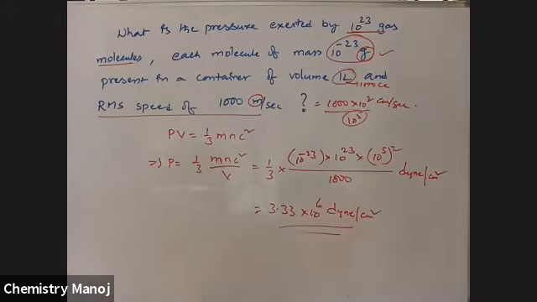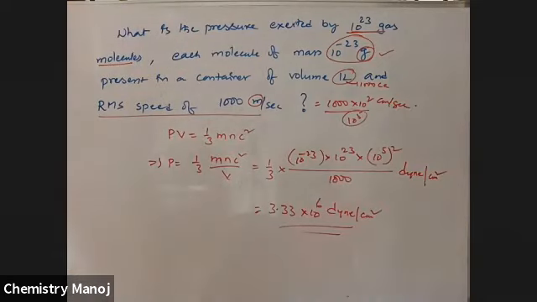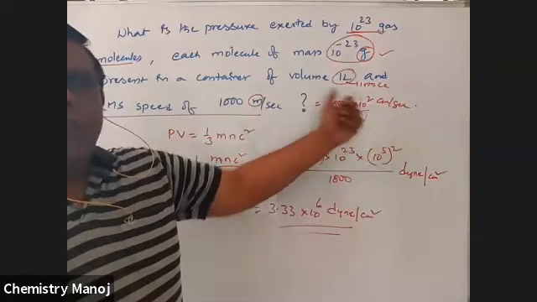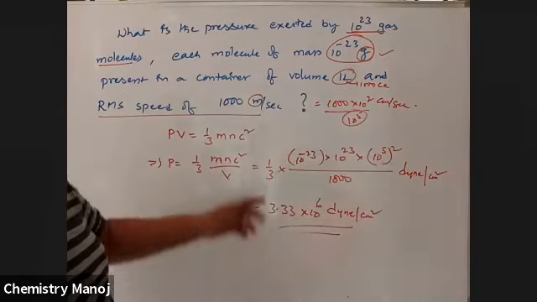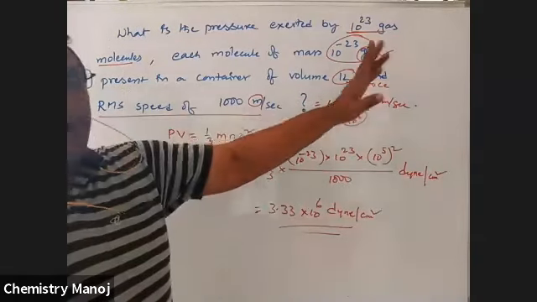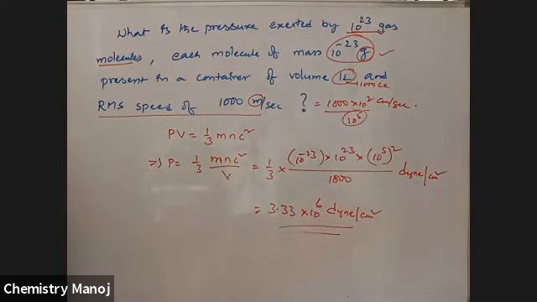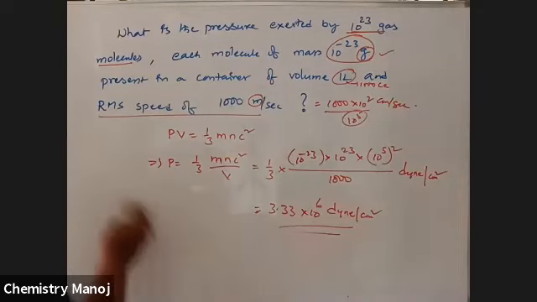Here unit conversions are very, very important. Mind it, meters are given to you, so convert into centimeters. 1 meter is equal to 100 centimeters. Next, 1 liter is equal to 1000 cc, that is centimeter cube is used. Next one.